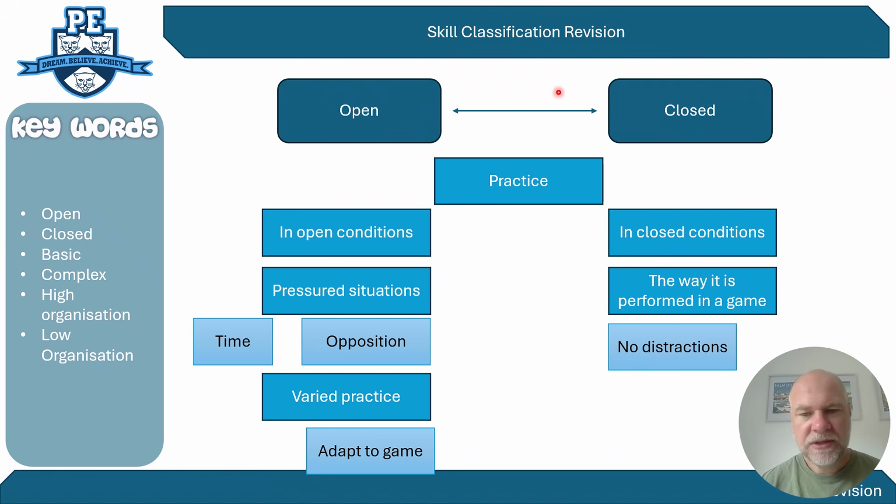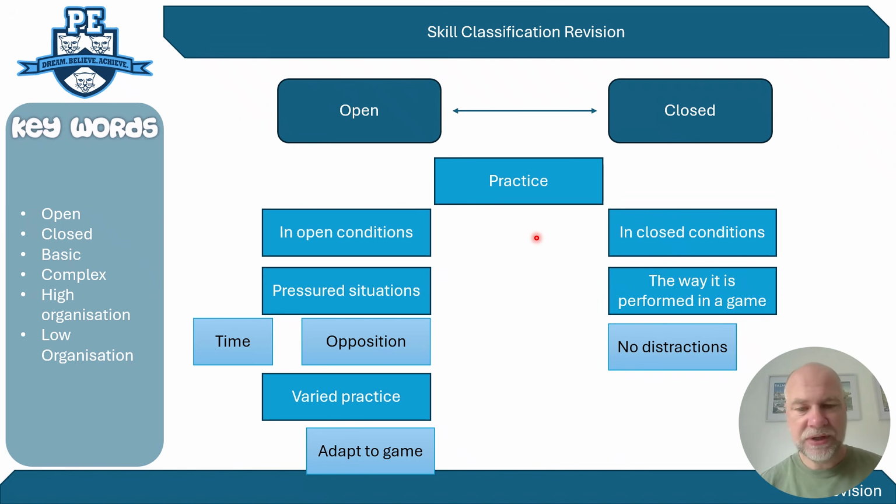So another exam question that we've seen before is asking how a coach would organise their practice sessions for the open and closed skills. And you can notice that there's quite a lot on open and closed. It's probably one of the more likely ones to show up, but it doesn't mean it will definitely show up. If it was a basic and complex skill, you might want to adapt your answer in a similar way. But it asks how you would practice these skills.